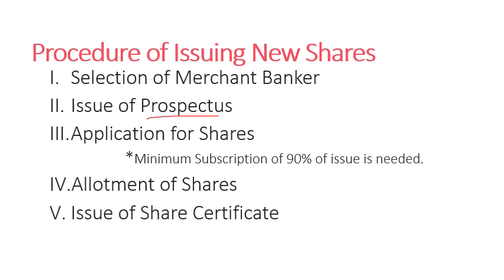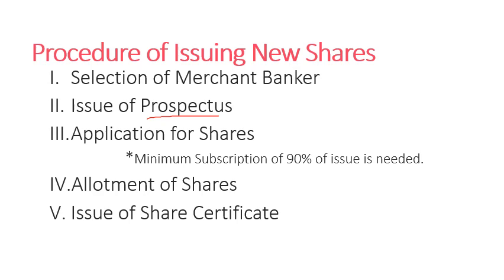Prospectus refers to an invitation letter to the shareholders. This prospectus contains all the information regarding the quantity of issue, the price of issue, the details of the company, everything. Everything will be highlighted in that prospectus. Then the third one, application for shares. First the company will accept the applications for the shares.